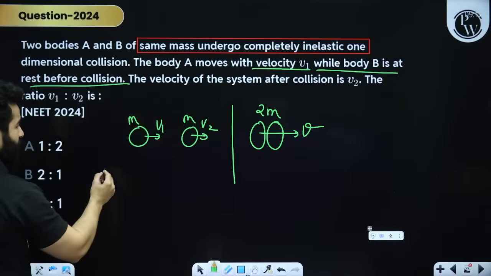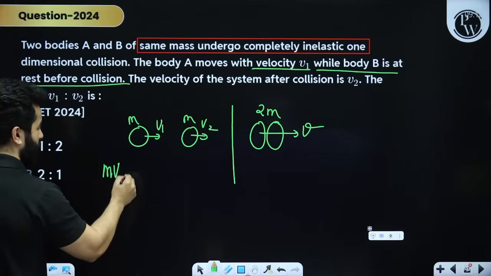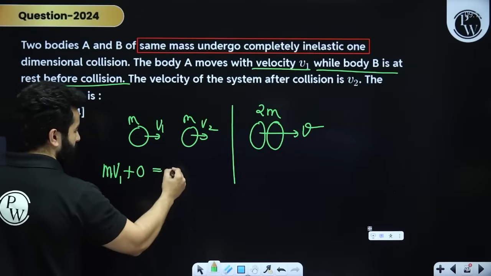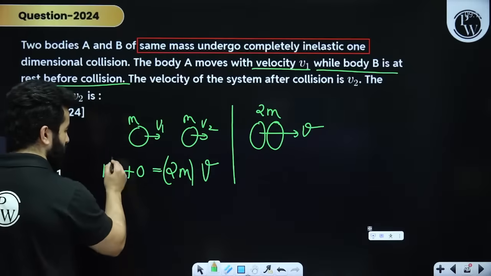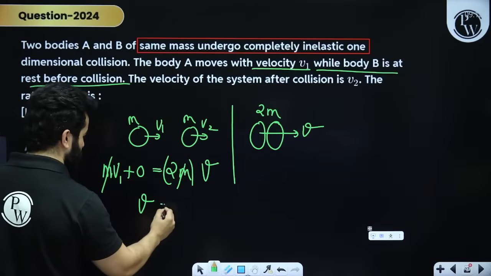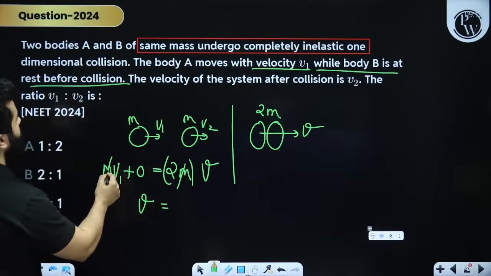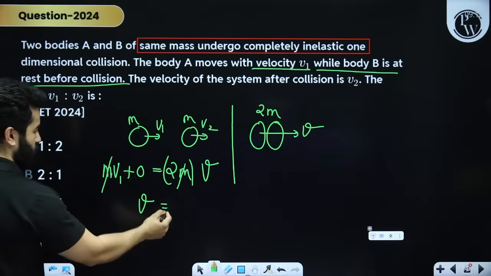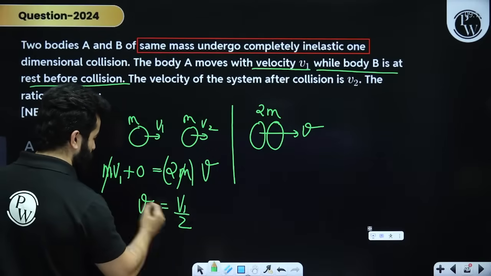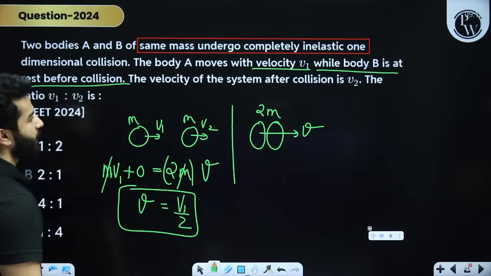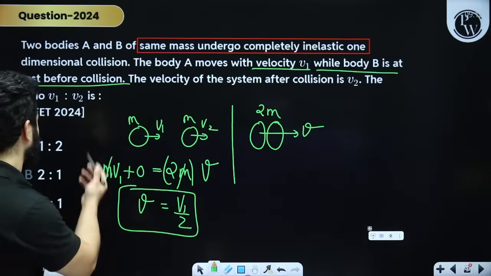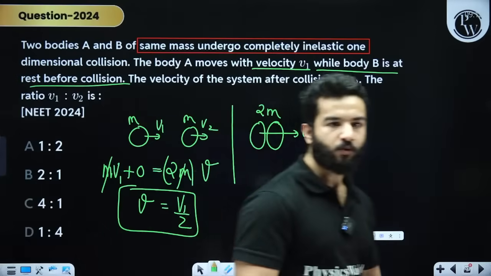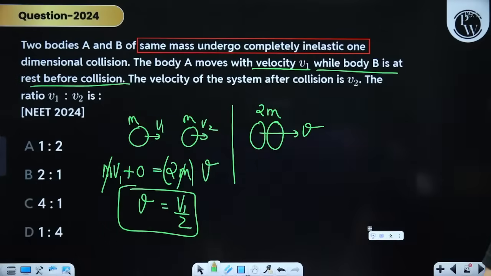Clear? So apply conservation of linear momentum: mV1 plus another body at rest, equals mass 2m multiplied by their common velocity. Mass can get cancelled out, that means V is equal to V1 divided by 2. So this is one relation. Clear? Then they are saying the velocity of the system after collision is V2. You have to find out the relation between V1 and V2. Got it? Any more doubts?